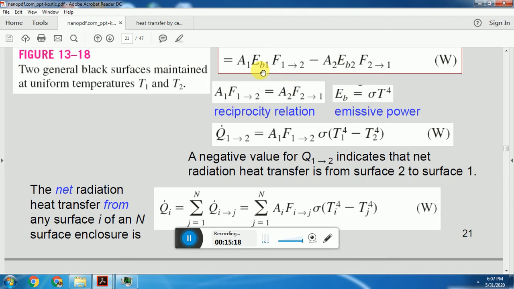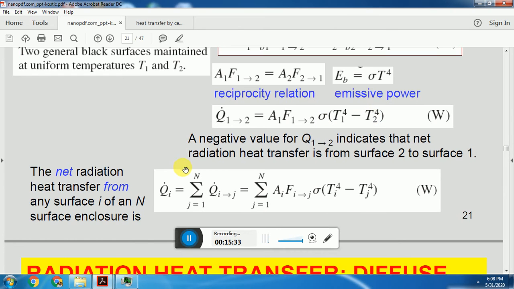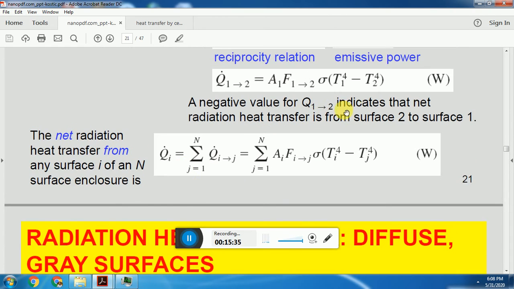EB1 and EB2 can be written as sigma T raised to 4, using the Stefan-Boltzmann law. Therefore, we can write Q12 is equal to A1 F12 sigma times T1 raised to 4 minus T2 raised to 4. Here Q12 indicates the net radiation heat transfer from surface 1 to 2, which is the negative of 2 to 1.